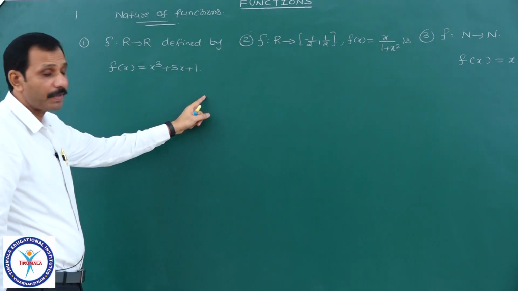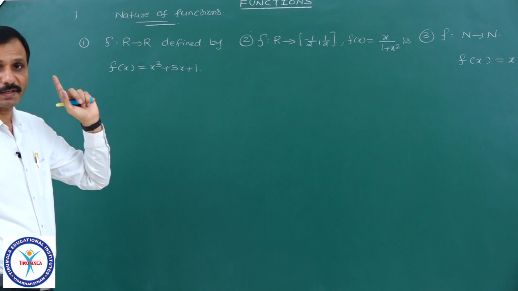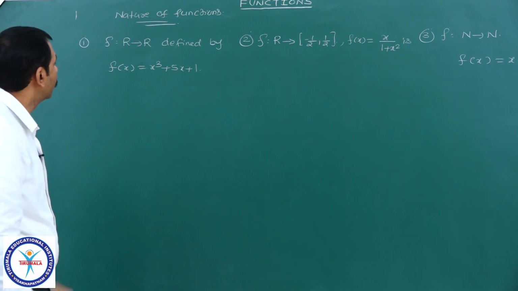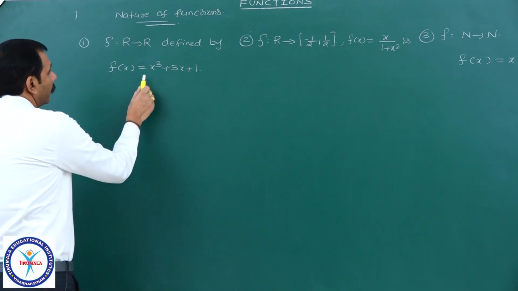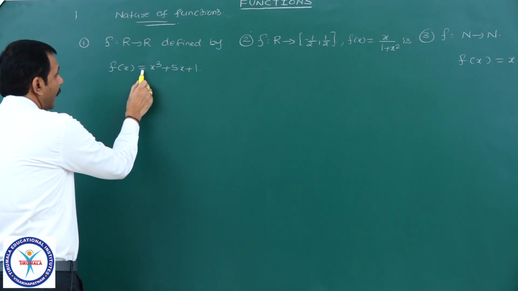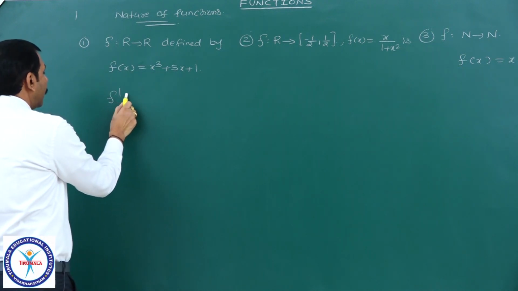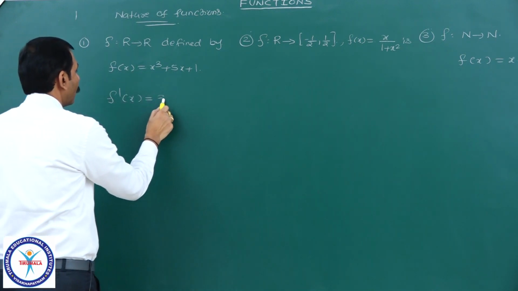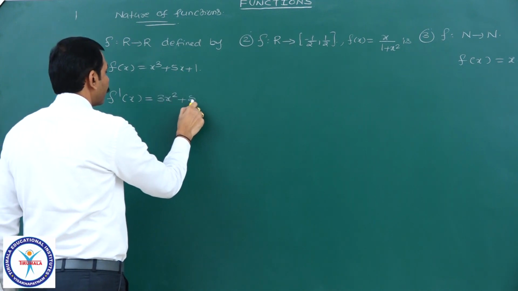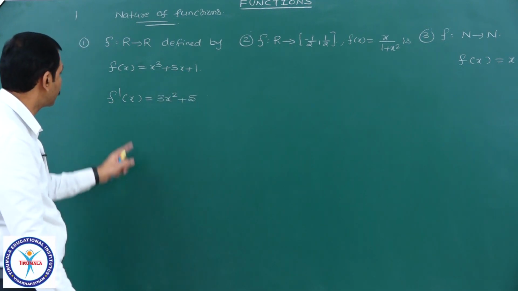See, it is a polynomial function, a cubic polynomial function. First observe the nature of the function. The derivative of this function is equal to 3x square plus 5. See this?